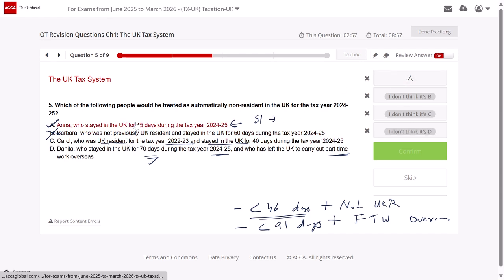Now many will say, sir, in less than 16 days, one more condition is that he should have been UK resident in any of the previous three tax years. But this is not something mandatory.